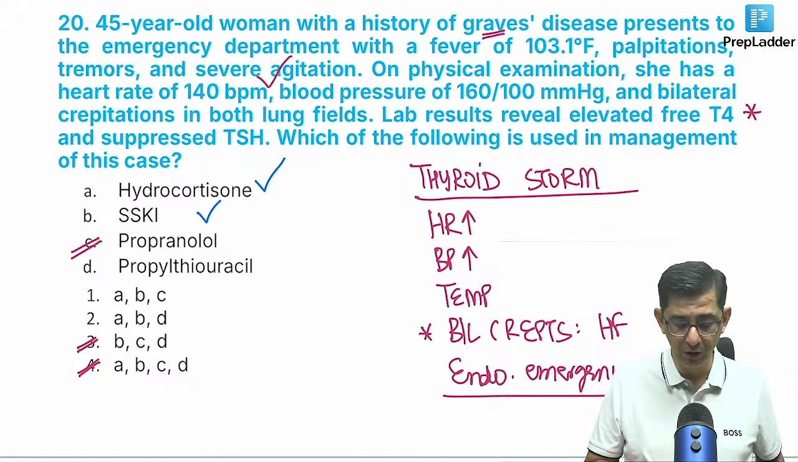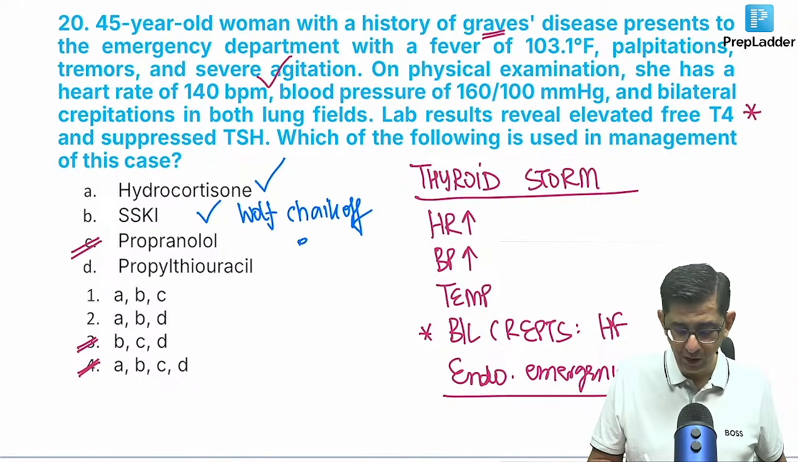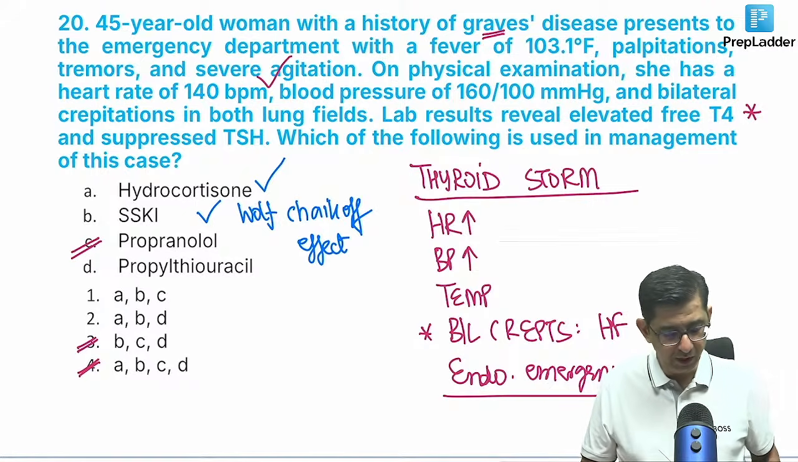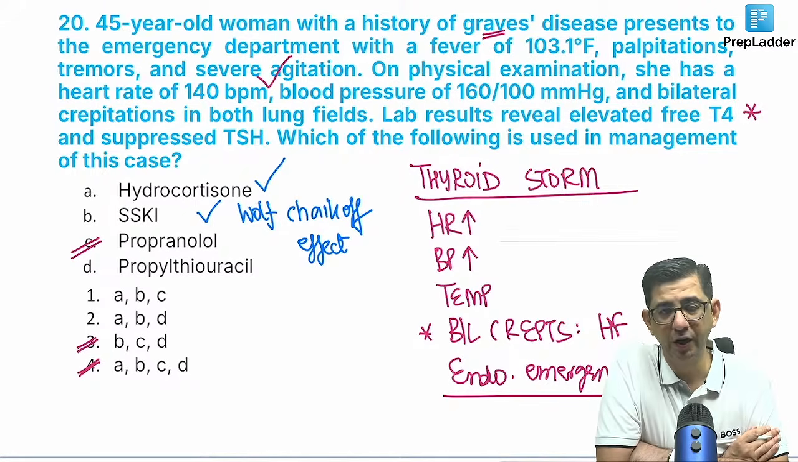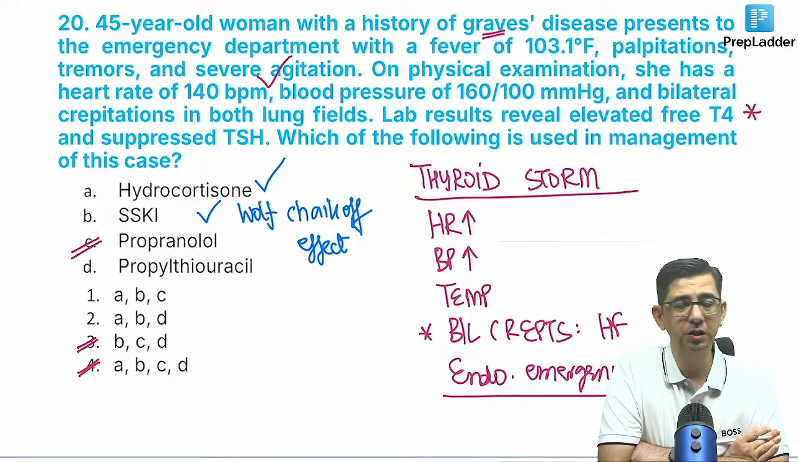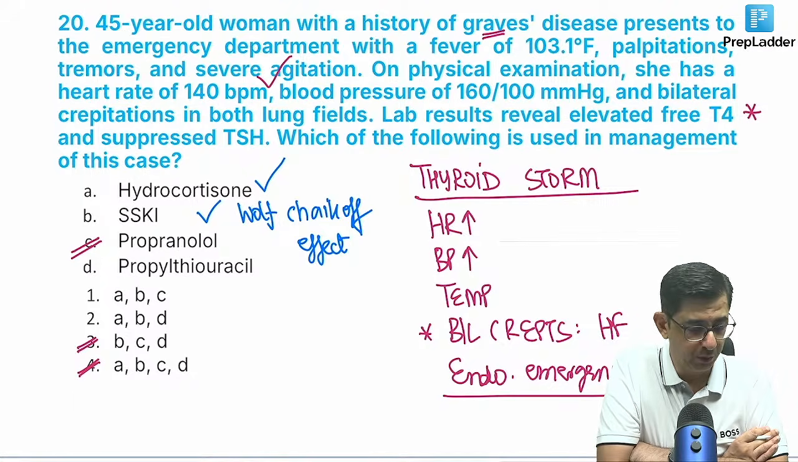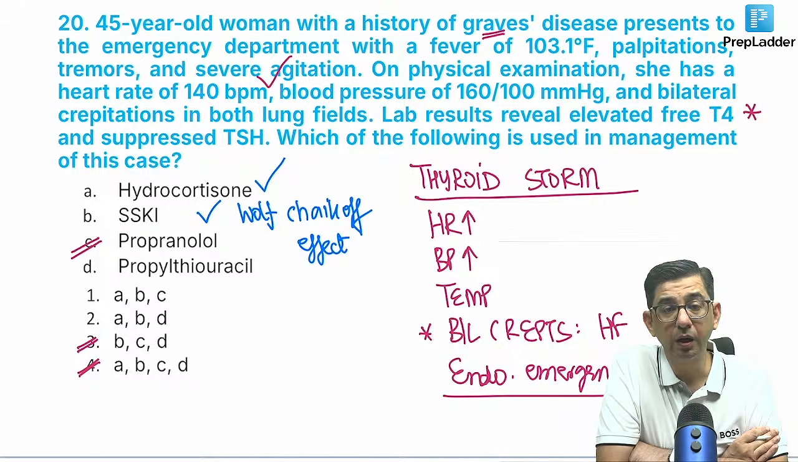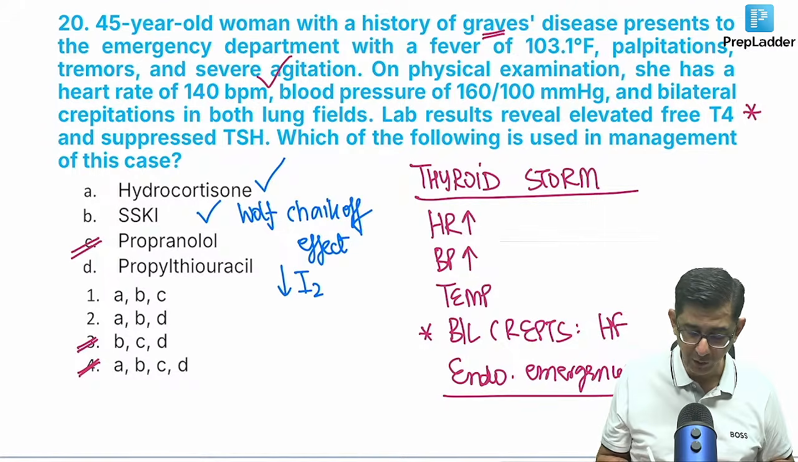SSKI is given because of the Wolff-Chaikoff effect. I mean, we have to give saturated solution of potassium iodide. It will help in the Wolff-Chaikoff effect and will help in managing this patient relatively better. SSKI is saturated solution of potassium iodide. This saturated solution of potassium iodide causes a decrease in the process of iodine trapping. And if you downgrade the iodine trapping, then the thyroid hormone production will also become relatively lesser in this patient. So we would be using SSKI because I want to decrease the production of thyroid hormone in the patient.